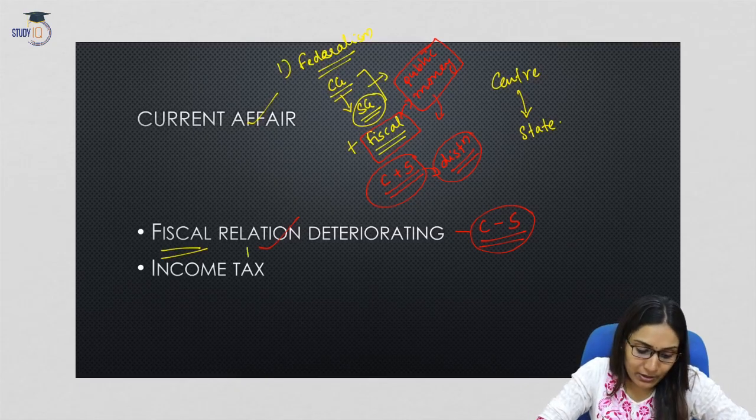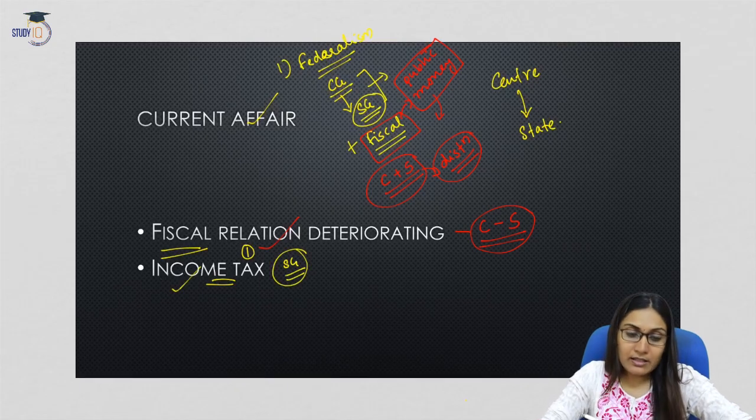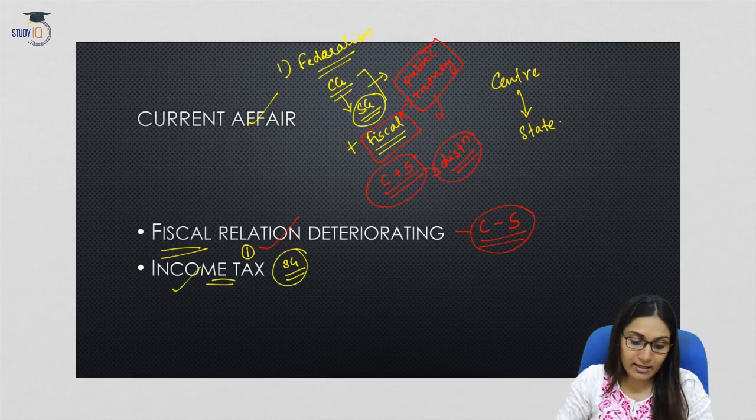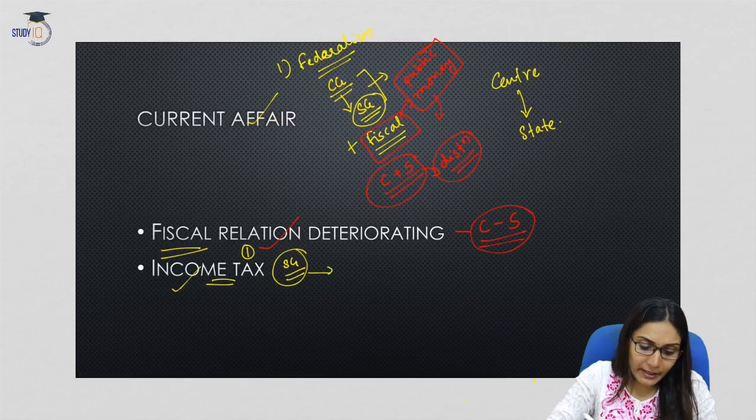One feasible solution is to restore the fiscal balance by granting the state governments the power to levy income taxes. So this is the current affair. We will come to it in detail. I am just giving you a brief introduction about what we are going to discuss in this lecture. So this could be a feasible solution. We will see how it becomes a feasible solution, etc.